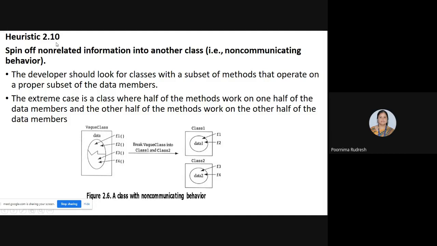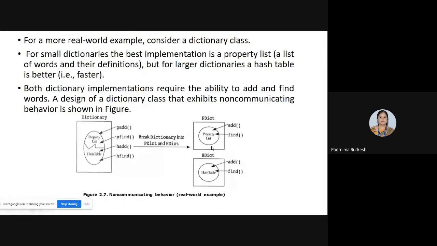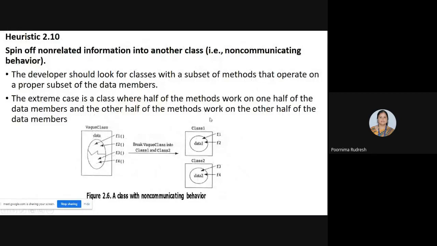So this is mainly concentrating on spinning off non-related information into another class, and that leads to non-communicating behavior. If half of the methods work on half of the data members and the remaining half of the methods work on the remaining part of the data members, then in such cases we are breaking up the weak classes into class 1 and class 2 so that they are independent of each other. Understood? So this is about breaking up weak classes so that it leads to non-communicating behavior.